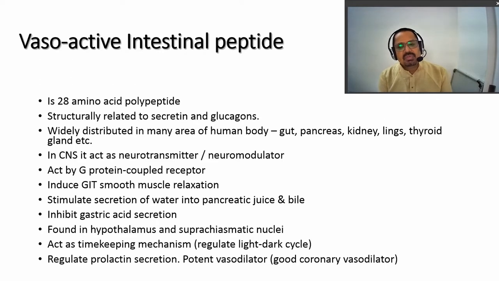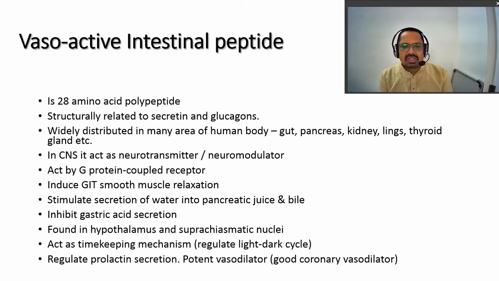The next autocoid which we are discussing here is vasoactive intestinal peptide. It is a 21 amino acid polypeptide, structurally related to secretin and glucagon. Structurally, the vasoactive intestinal peptide is related to secretin and glucagon. Widely distributed in many areas of the body like gut, pancreas, kidney, lungs, thyroid glands, etc. It is also found in the CNS as a neurotransmitter and neuromodulator.